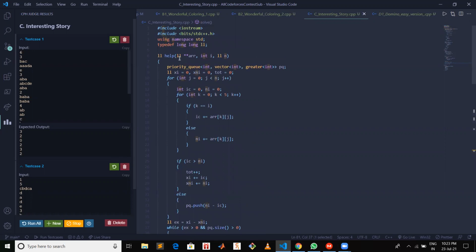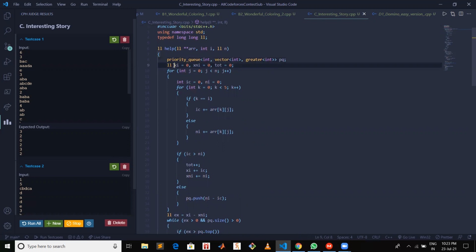So in help, we are maintaining a min priority queue, and I is basically the current character, A or B or C or D or E, for which we are calculating. So in xi, we will finally have the count of i's, and in xni, we will finally have the count of non-i's after our first iteration, and this is total, which will be storing the total number of words which are going to make the interesting sequence.